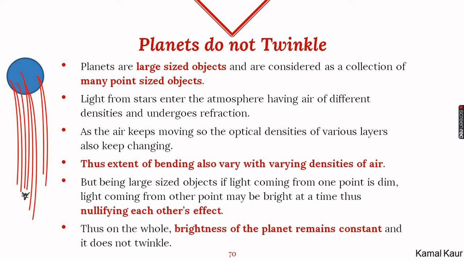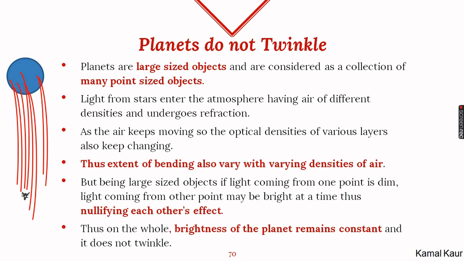Unlike the stars, planets do not twinkle. It is because they are present very close to our Earth and behave as large or finite sized objects. We can also say they are a collection of many point sized objects. So just as we have seen in the case of stars, if light from a planet is coming from one point, it is reaching us at one point of time and the next moment the rays from the same point may not reach our eyes, because the air in between is constantly flowing or moving and its density is also constantly changing. So the bending and path of light is also changing.